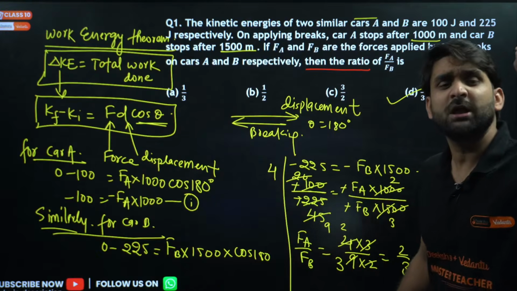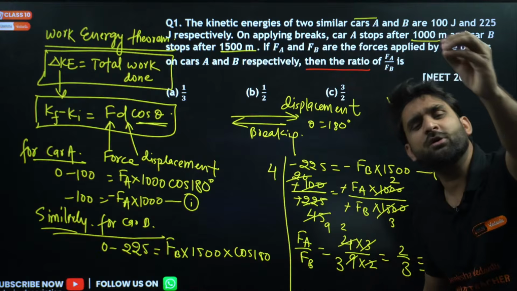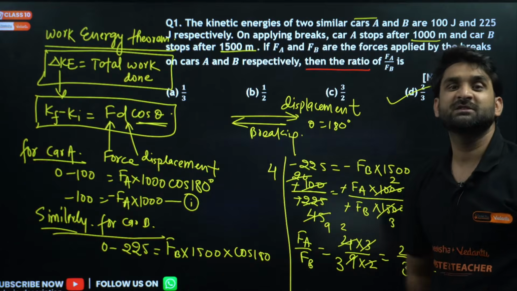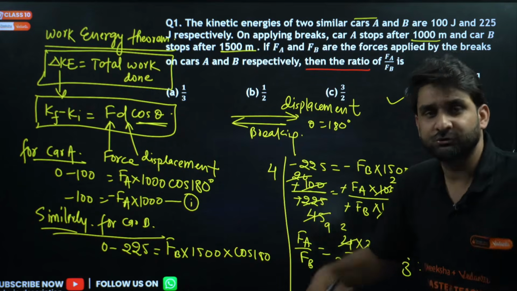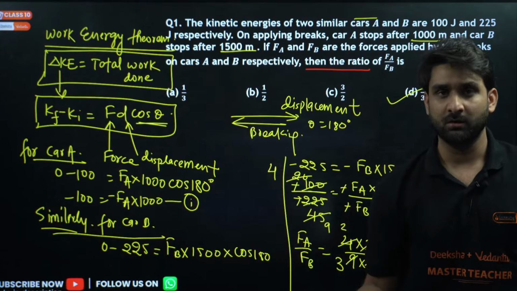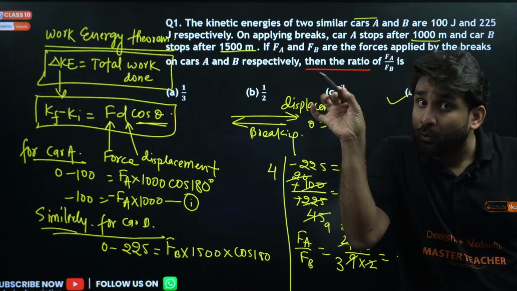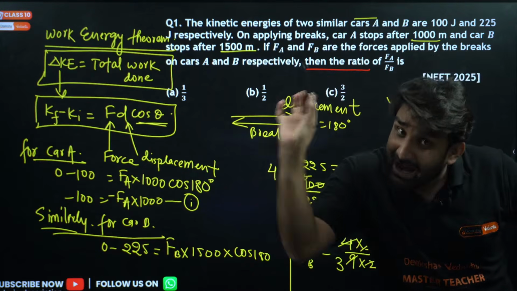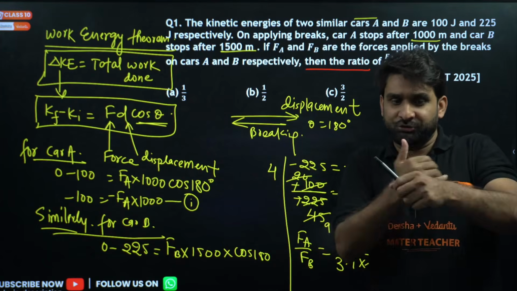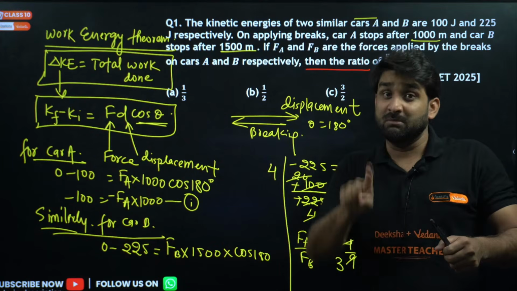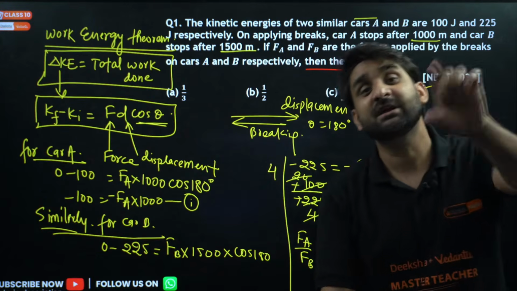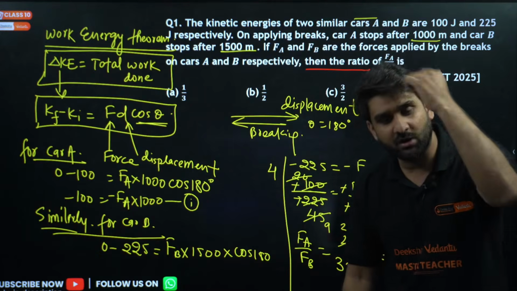Listen, my dear champion, in any moving object, if something is applying brake, work done will always be negative. If you have kicked a football and someone is stopping the football, at that point the work done will be negative, because stopping means the force is in opposite direction to the motion. It means displacement and force are in opposite directions, so theta will be 180 degrees, and hence the work done will be negative.